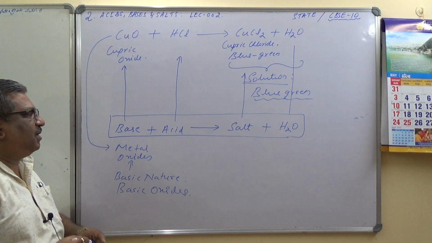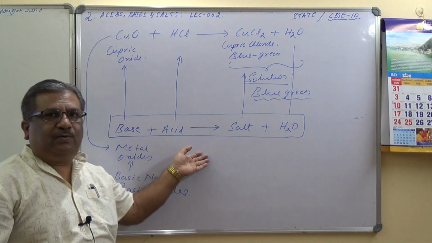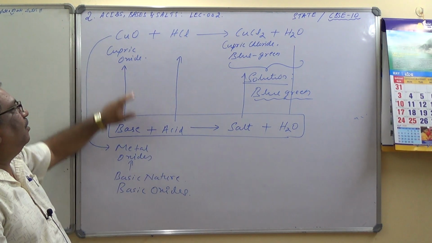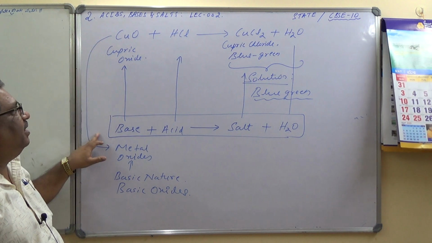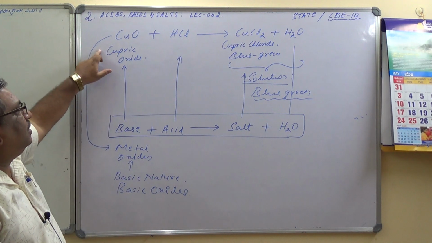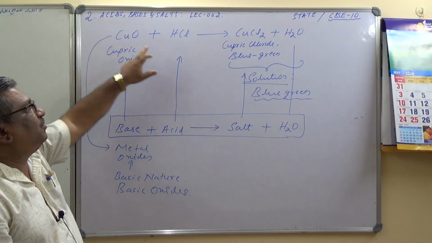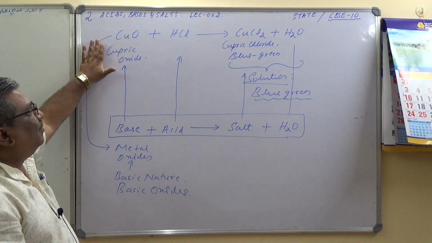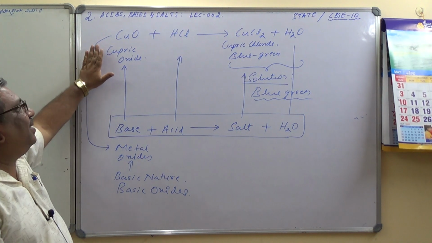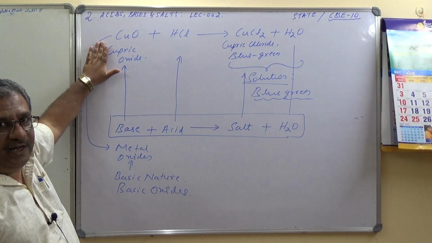I hope you are able to understand. This is exactly equal to the neutralization reaction. Acid, we have already taken HCl, and therefore cupric oxide behaves like a base over here, and base reacts with acid to form salt and water. Hence we can conclude that metallic oxides which react with acid to produce salt and water are called basic oxides, or also we can say those are basic in nature.